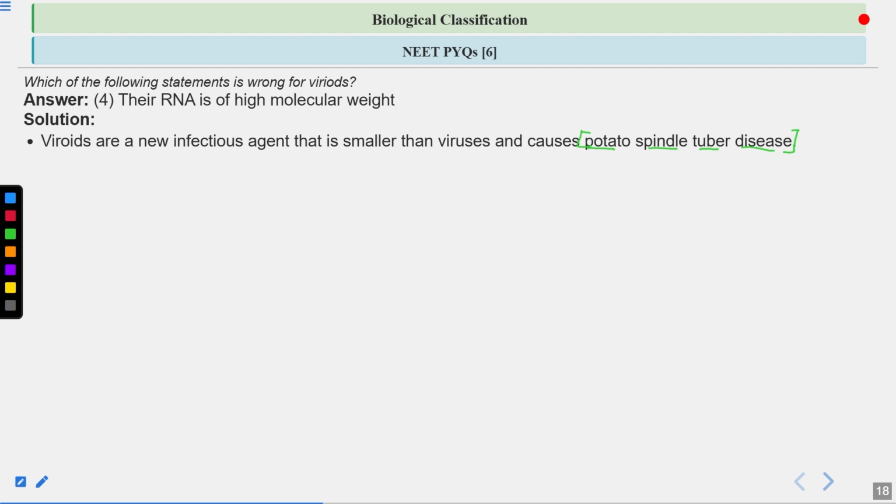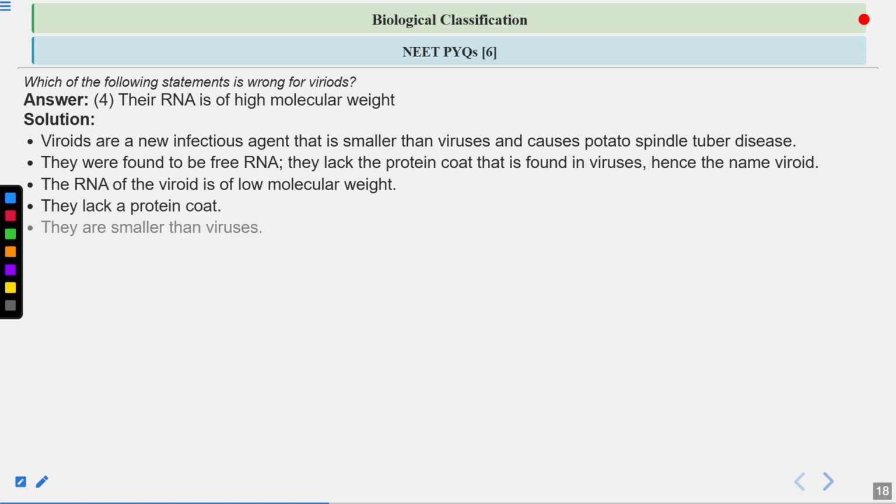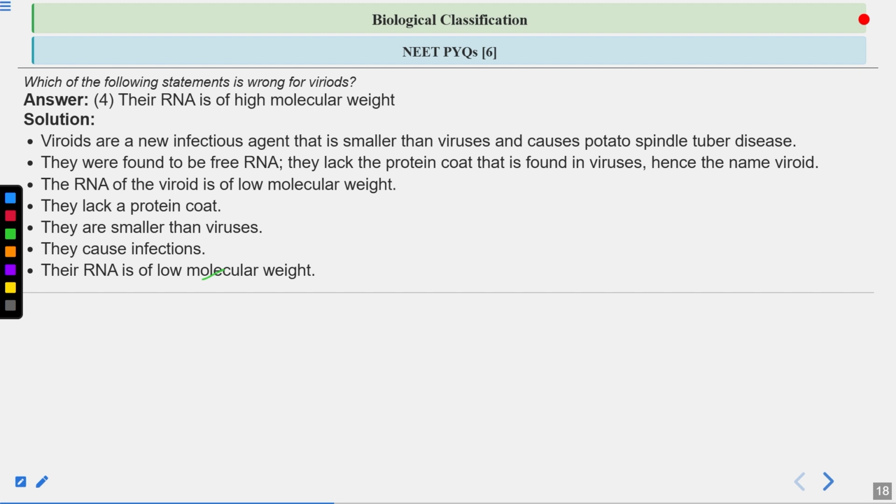And the RNA is of low molecular weight, not of high molecular weight. So they are just made up of free RNA. They lack the protein coat. Protein coat is present in viruses. So they are just free RNA. They lack protein coat, hence the name viroid. The RNA is of low molecular weight. They lack the protein coat. They are smaller than viruses. They cause infections in plants. RNA is low molecular weight.